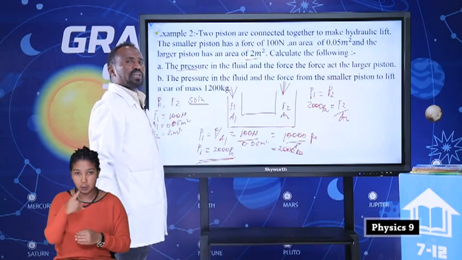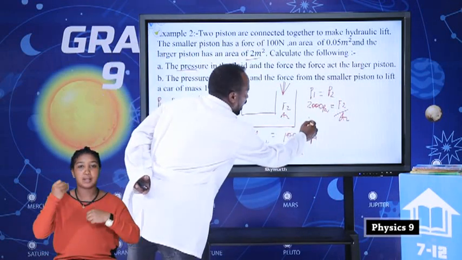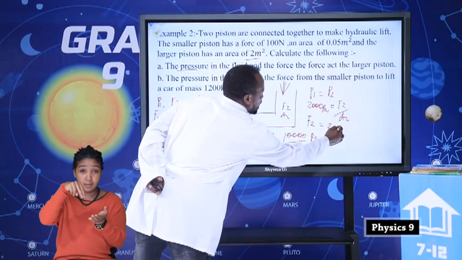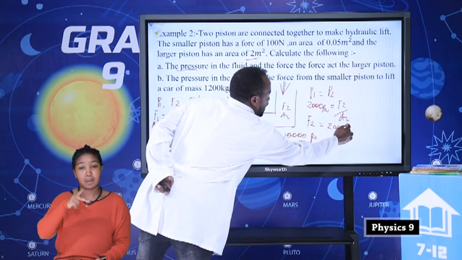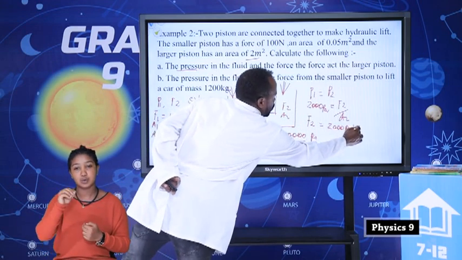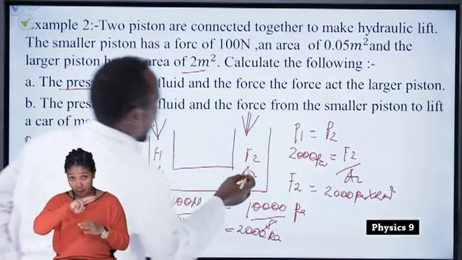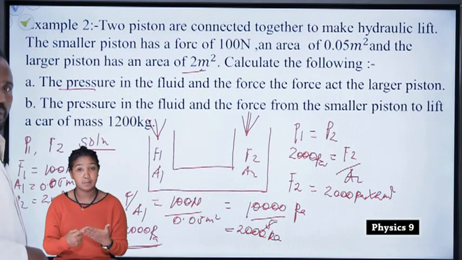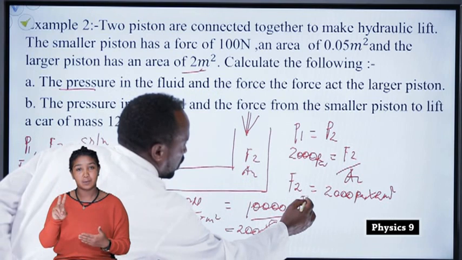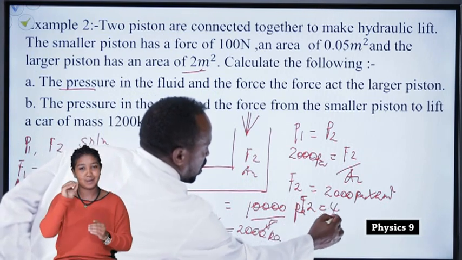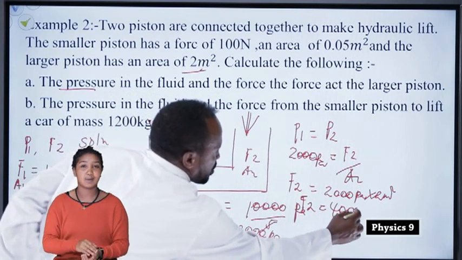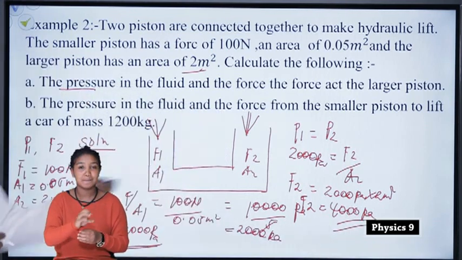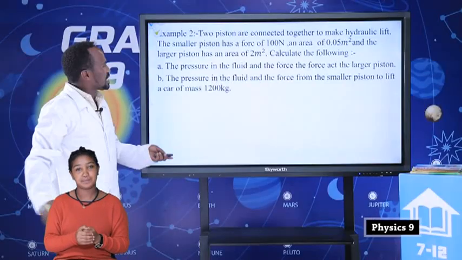Therefore, by cross multiplication, we have F2 is equal to 2000 Pascal times 2 meters squared, because the area given is 2 meters squared. Therefore, F2 is equal to 4,000 what? 4,000 Newton. This is how to find the required value. Students, let us see another.